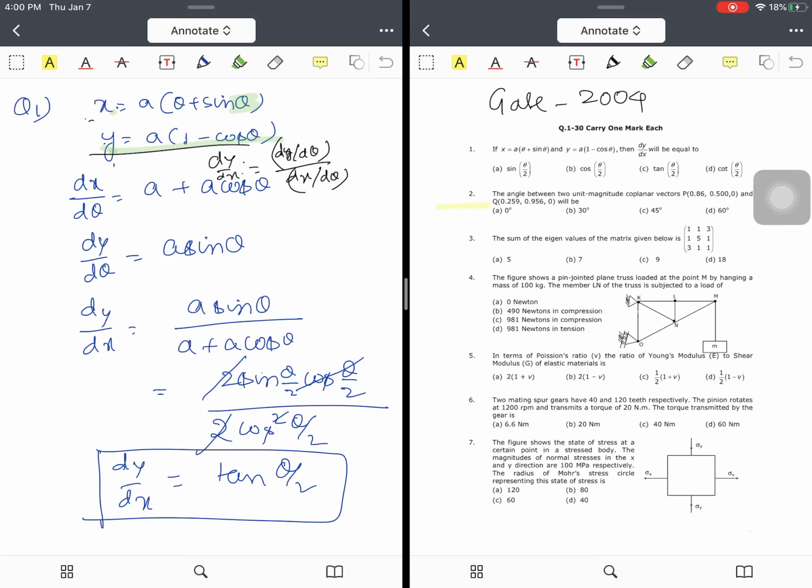One more thing I want to say: many people were asking why I am solving from 2003 to 2020, and why not 2020 back to 2003. The reason is that if I solve the question paper of 2004, I will find some similarity with the 2003 paper. We will see in a few questions that they have asked questions based on things from 2003. I want to show the amount of repeatability of the questions.